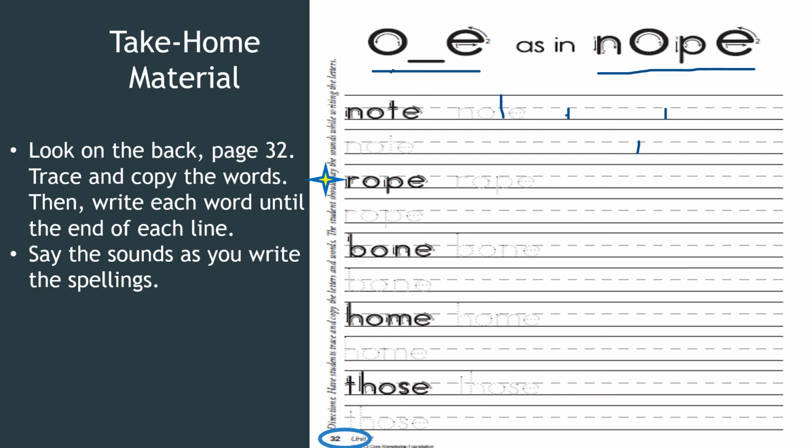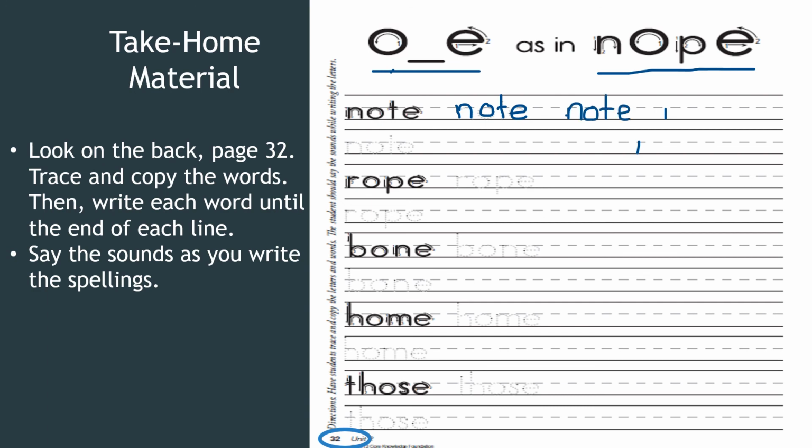Let's look at the first word. Note. Then we have rope, bone, home, and those. For note, you will trace the word N-O-T-E. Then you will write the word until you get to the end of the line. Say the sounds as you write the spelling.